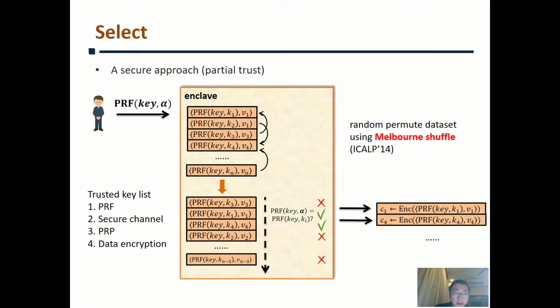given alpha. Note that in this protocol, the user has to trust 4 types of secret keys inside the enclave, including ones used in the pseudo-random function, secure channel, pseudo-random permutation, and data encryption. The last 2 keys are necessary in the Melbourne shuffle.